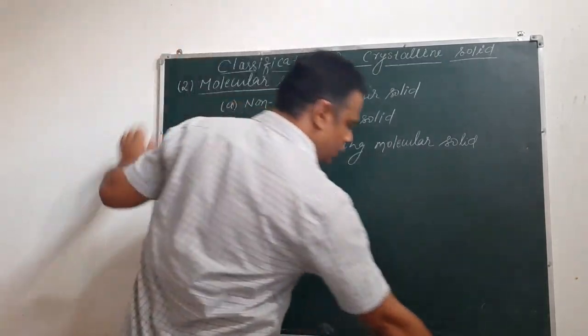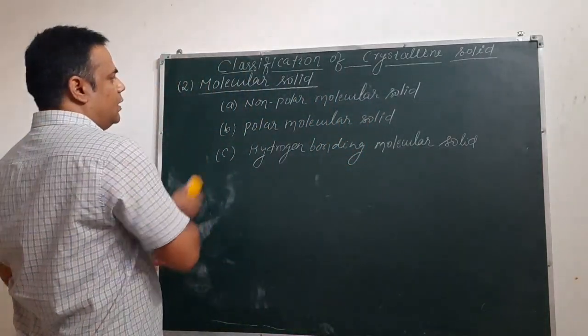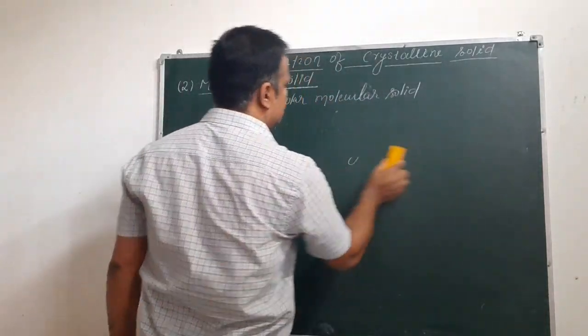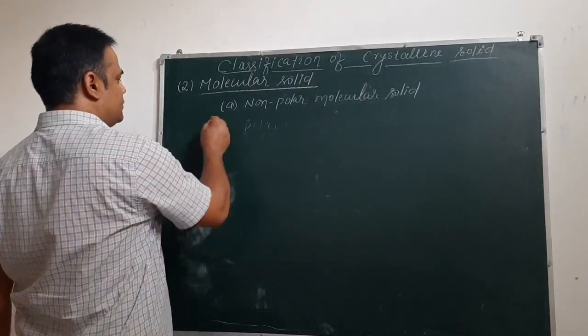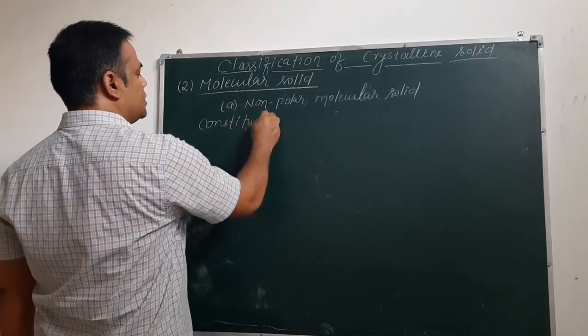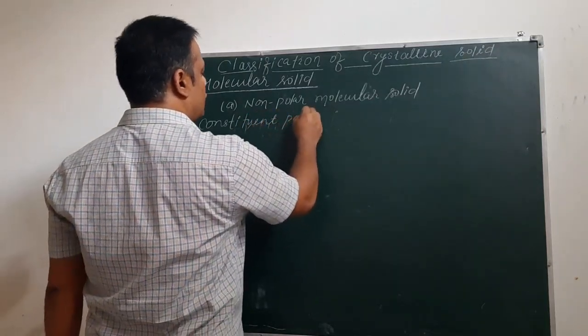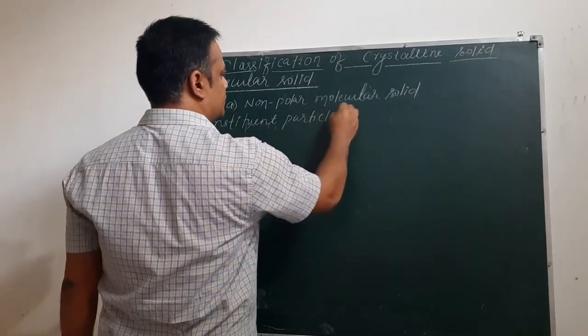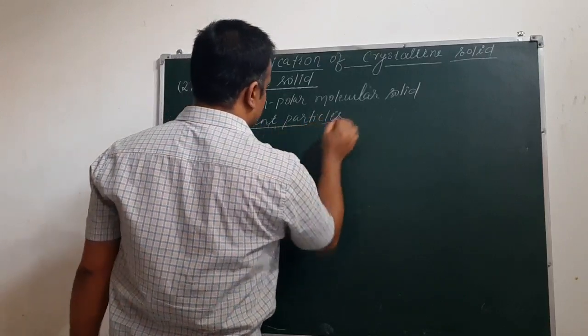So if we talk about the non-polar molecular solid, what are the characteristic features of this solid? First we will see what the constituent particles are.